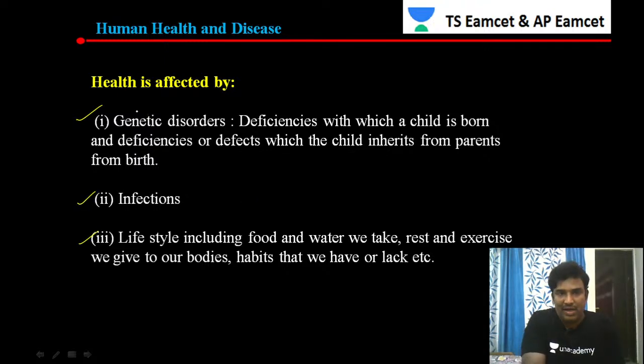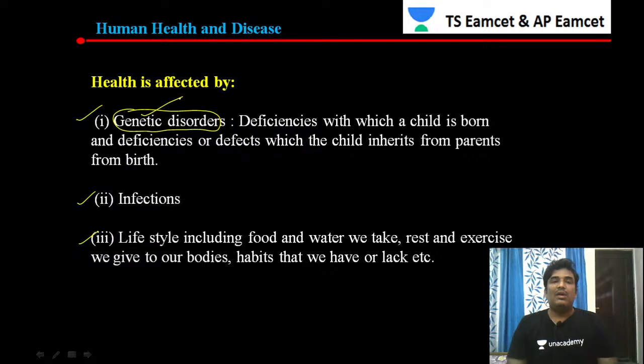What is the meaning of the term genetic disorders? First of all, we should know the meaning of this term. Genetic disorders are disorders that get transmitted from one generation to the next generation. The person is suffering with a disorder that he has obtained from his parents.